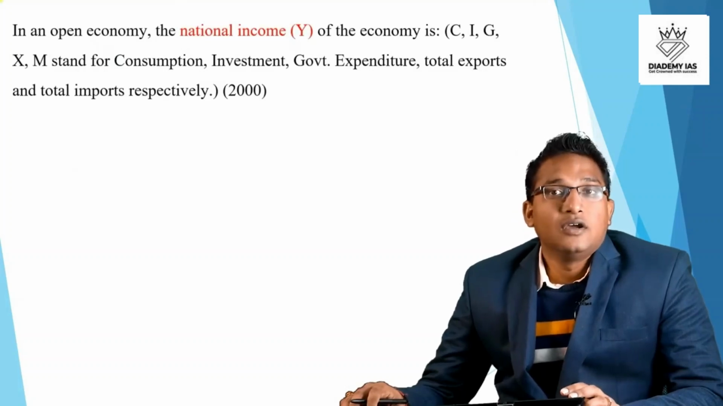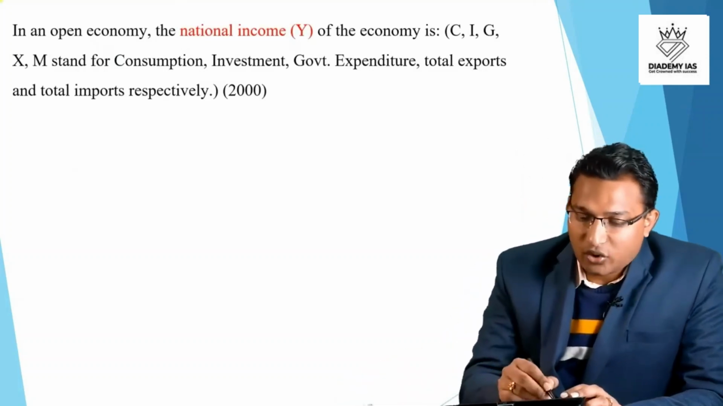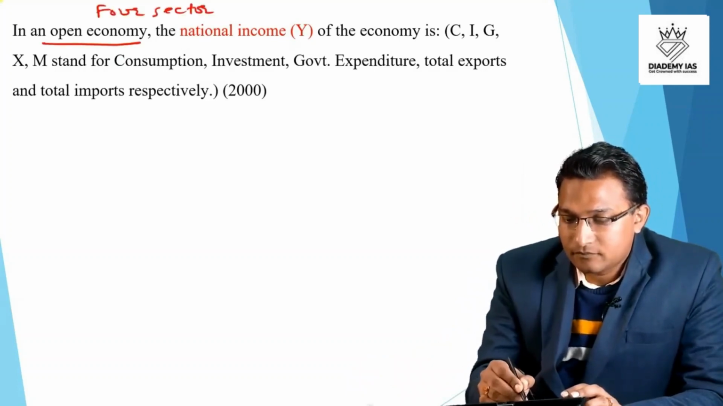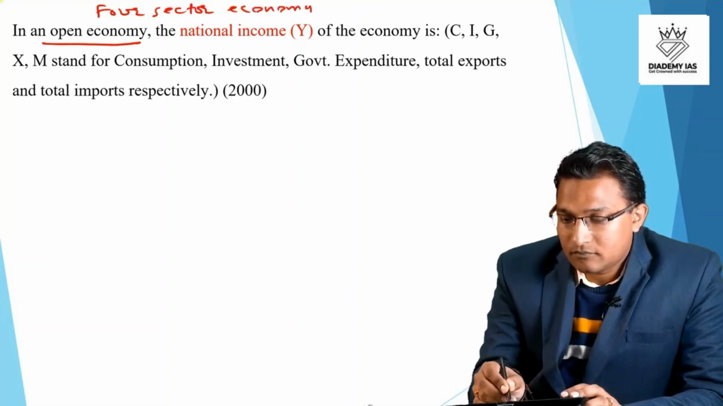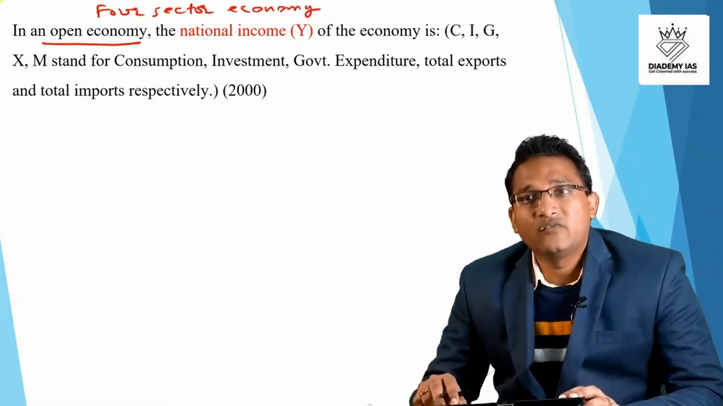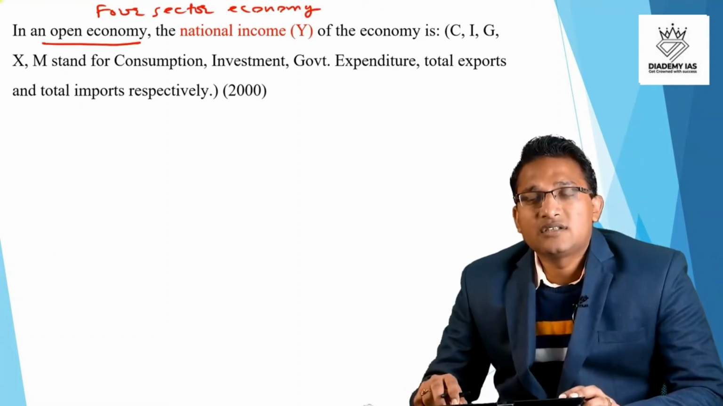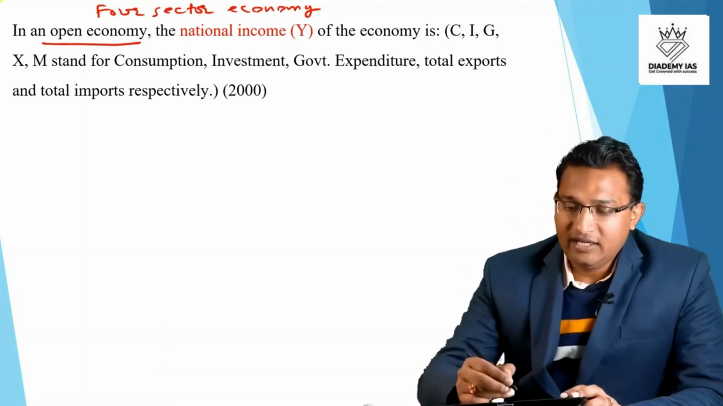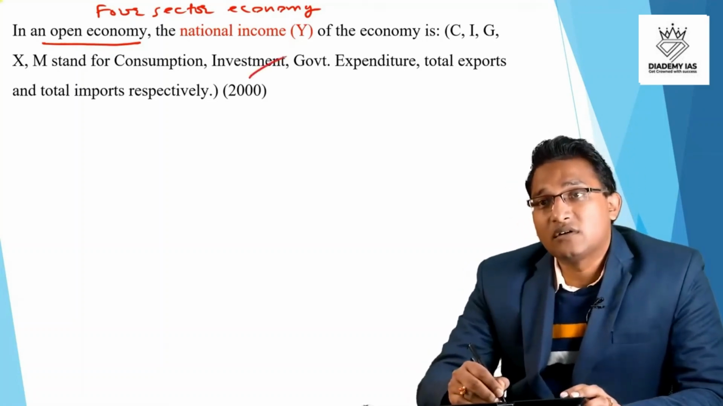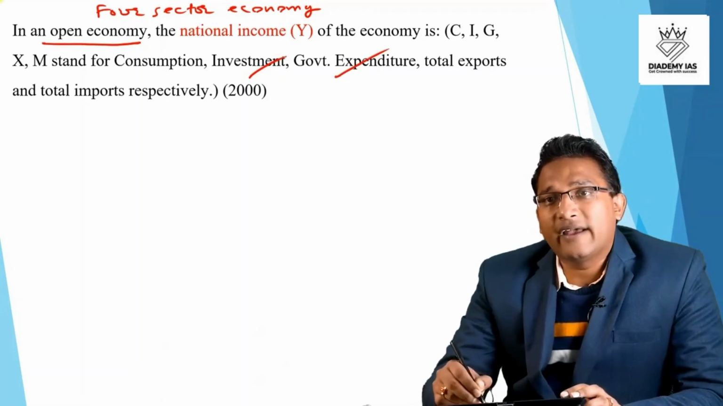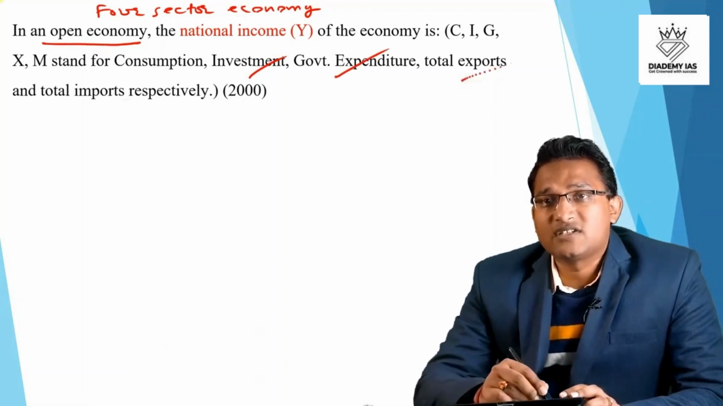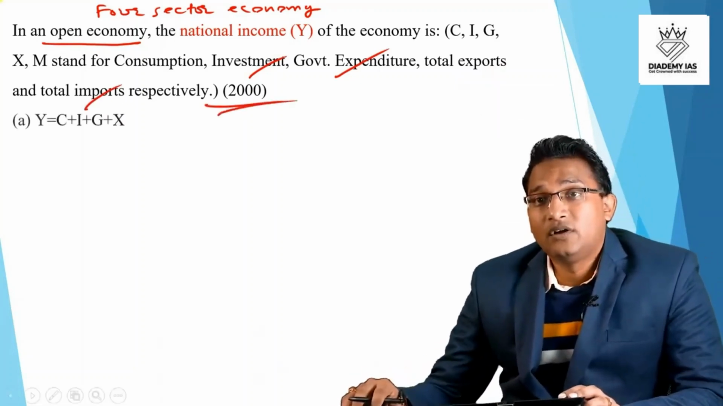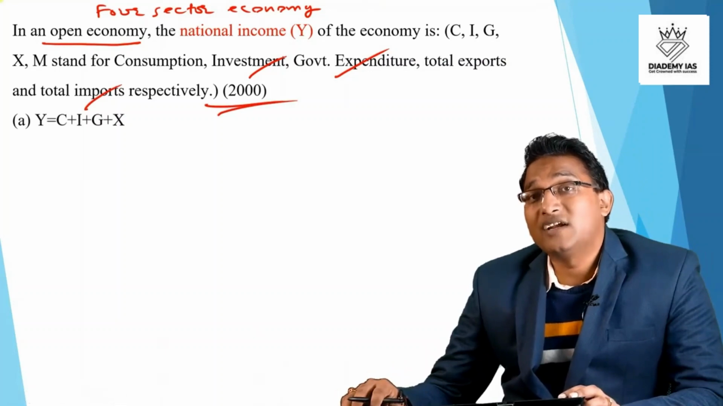Next question. In an open economy, so we are talking about open economy or four sector economy, right? National income of the country is C + I + G + X - M, where C stands for consumption, I investment, G for government expenditure, X stands for total export, and M stands for total import. This question came in the year 2000. So what is the formula of the national income?